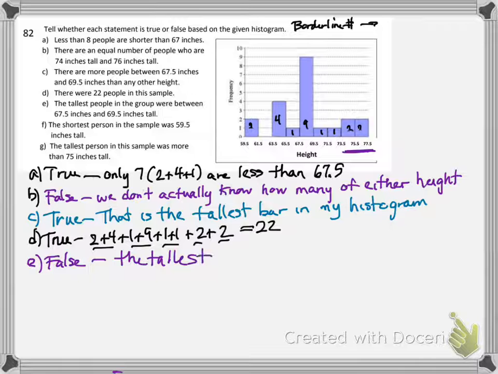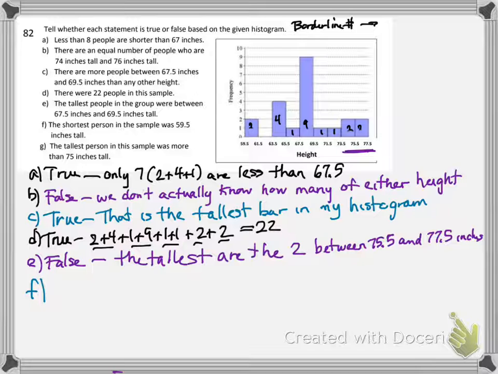The tallest are the 2 between 75.5 and 77.5 inches. 72 inches is 6 feet, so those are the guys way over 6 feet. Let's look at choice F.